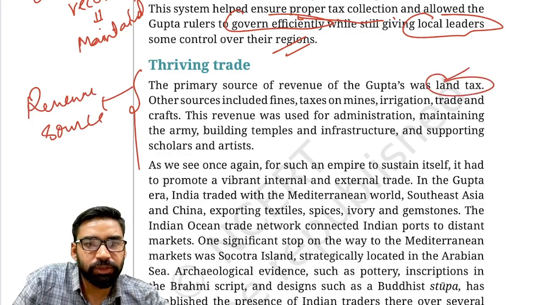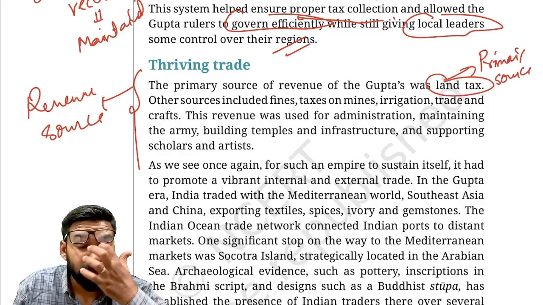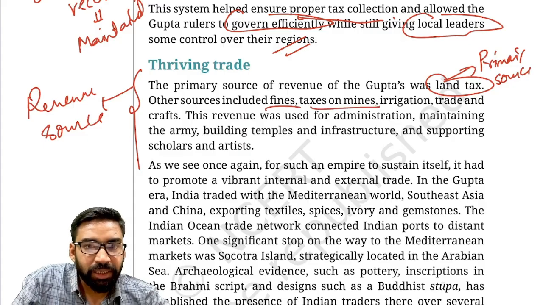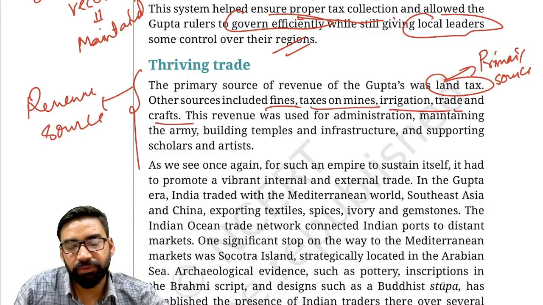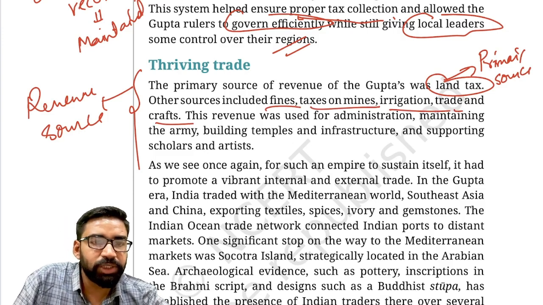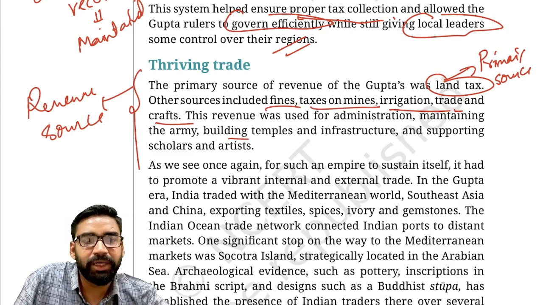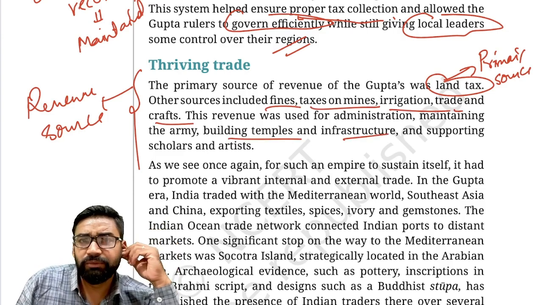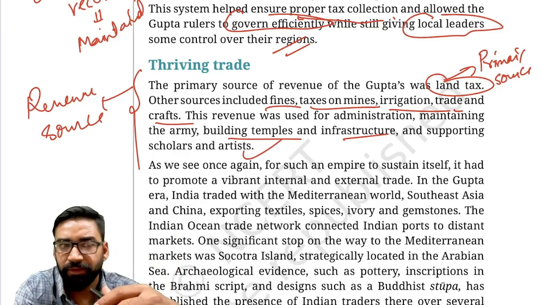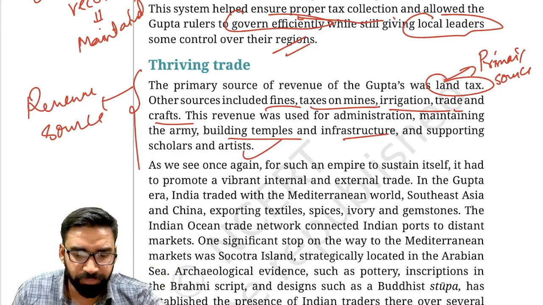Land tax was the primary source. There were other revenue sources also, like fines, tax on mines, irrigation, trade and craft. And this revenue which they used to collect was used for administration, maintaining the army, building temple infrastructure, and also supporting scholars as well as artists.